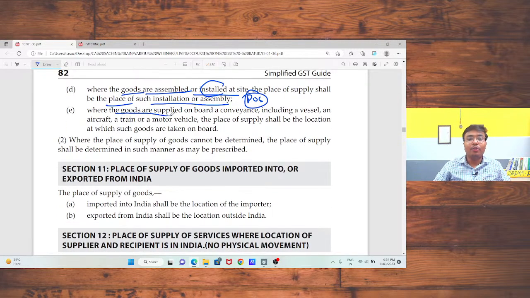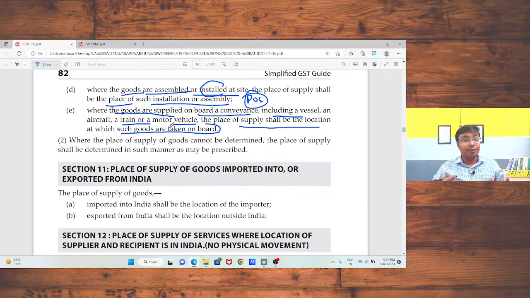Where the goods are supplied on board a conveyance, including a vessel, aircraft, train, or motor vehicle, the place of supply shall be the location at which the goods were taken on board. Okay, if you are going to supply particular goods to Gandhidham, that is Kandla Port, in that case, where you stored the goods, that means you had boarded at Delhi. In that case, Delhi will be your place of supply and IGST should be charged. Okay, sir.